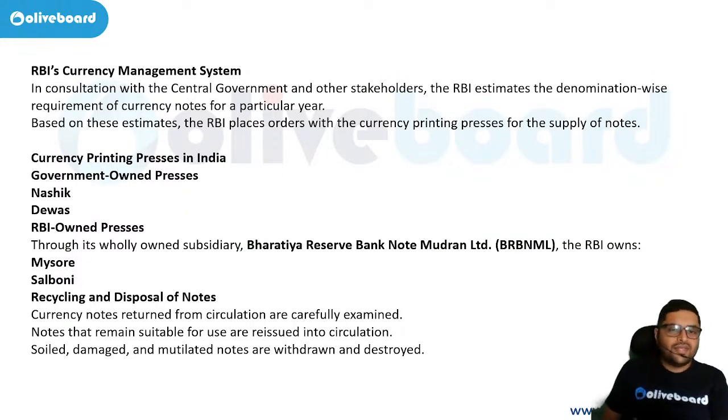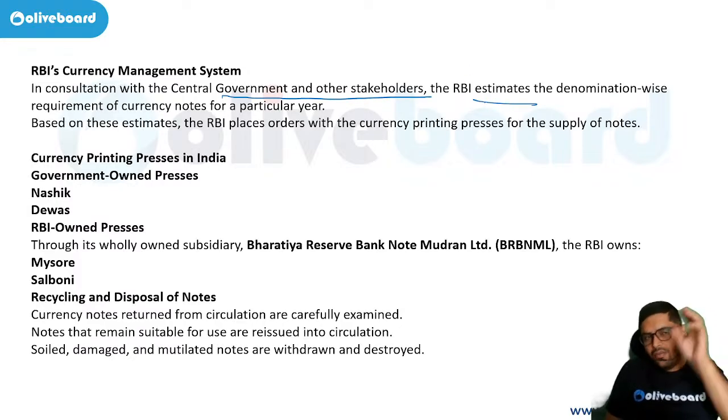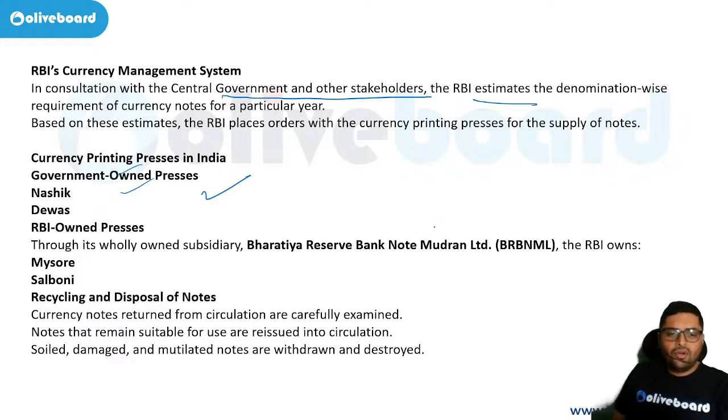RBI's currency management system is there. It manages the central government and all other stakeholders. RBI estimates the denomination-wise requirement, how many notes of what value are required for a particular year. Based on these estimates, the RBI places orders with currency printing presses. Okay. Now government-owned presses are there, Nashik, Dewas, correct? RBI-owned presses are run through its wholly owned subsidiary, Bharatiya Reserve Bank Note Mudran, which the RBI owns. Okay, BRBNMPL.